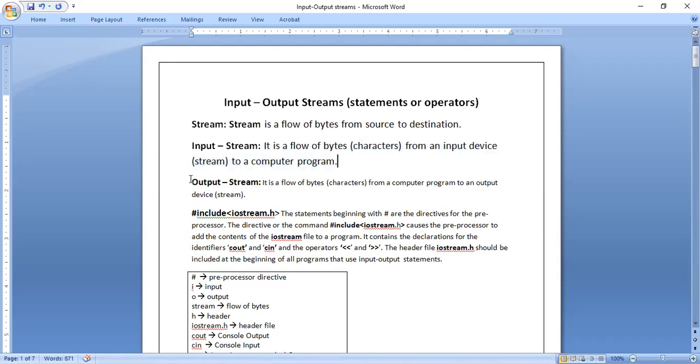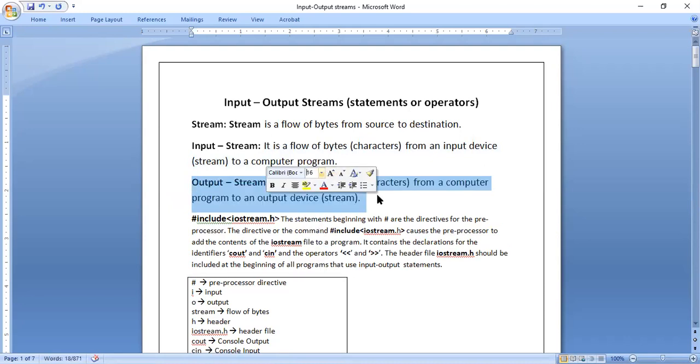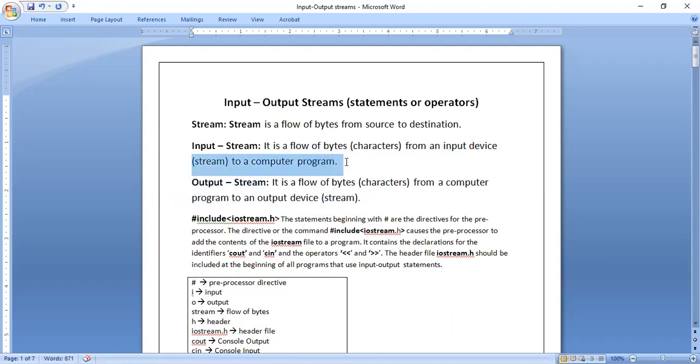Next, coming to the output stream. It is also a flow of bytes, from a computer program to an output device. So input stream means from an input device to a computer program, and output stream means from a computer program to an output device. So this is the definition of input stream and output stream.